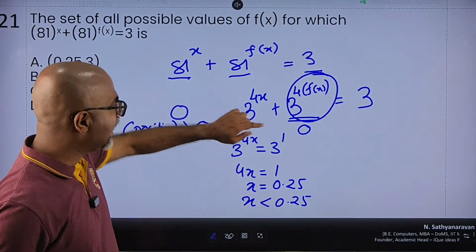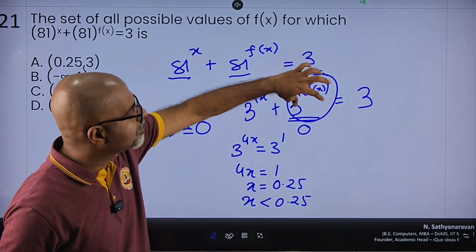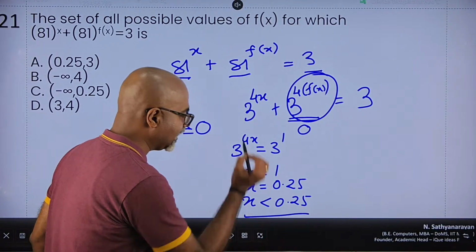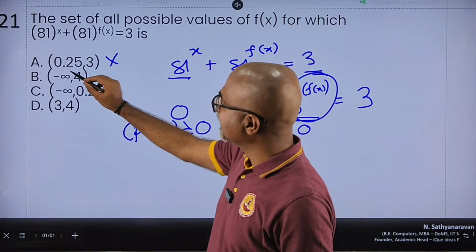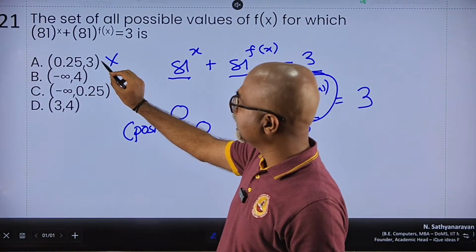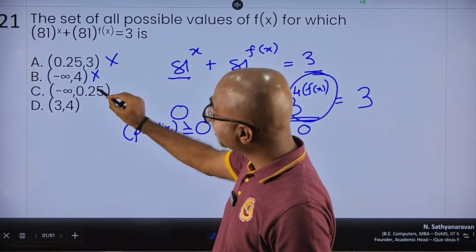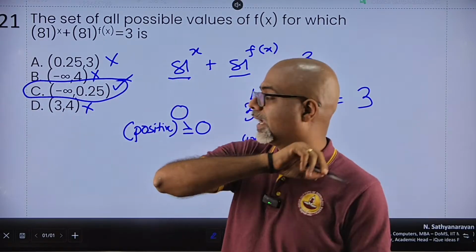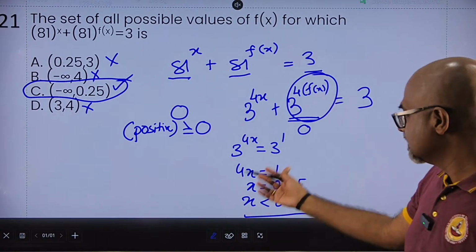So only when 3 raised to 4x is less than something, whatever this value is will also be some positive value and I'll get 3. So the value of x has to be definitely less than 0.25. So A cannot be my answer. It won't be greater than 0.25 and 3. Again, it cannot go up till 4. It can go up till 0.25. It cannot be between 3 and 4. So logically speaking, the only possible value of x is that.